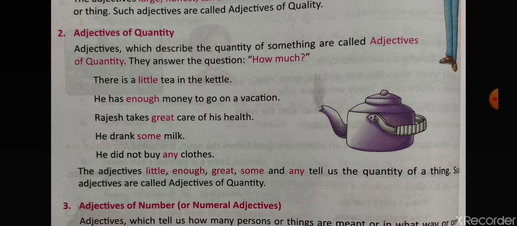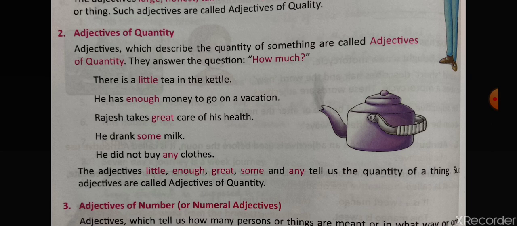So these are the examples. There is a little tea in the kettle. He has enough money to go on a vacation. Rajesh takes great care of his health. He drank some milk. He did not buy any clothes. With these words we can figure out that we are talking about the quantity, but we cannot identify from the words how much exactly it is, right?